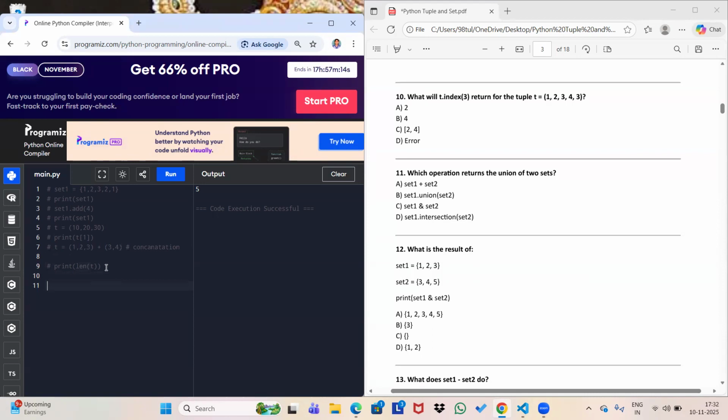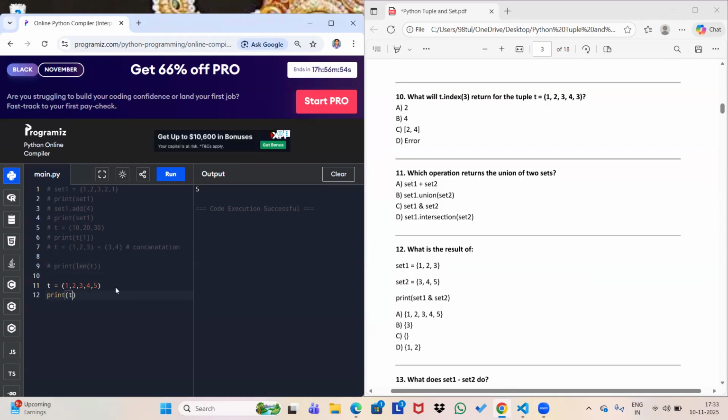So my tuple, I have to create this: 1, 2, 3, 4, 5. So this is my tuple, and I'm going to find t.index. Let me print directly and check whether it is working or not: t.index(3).